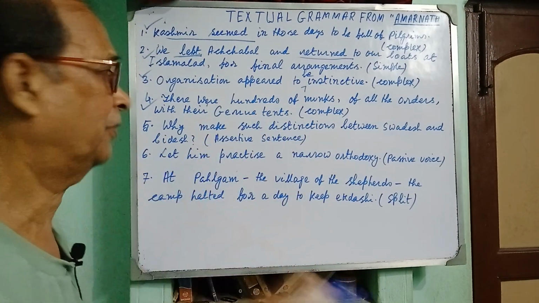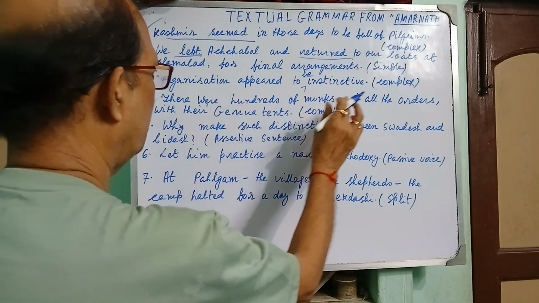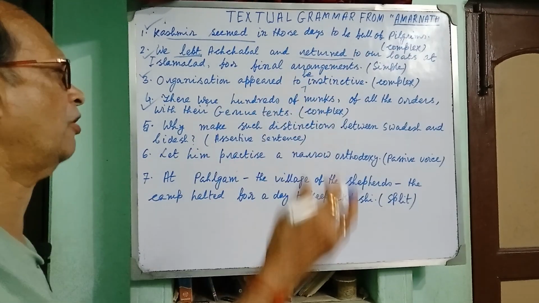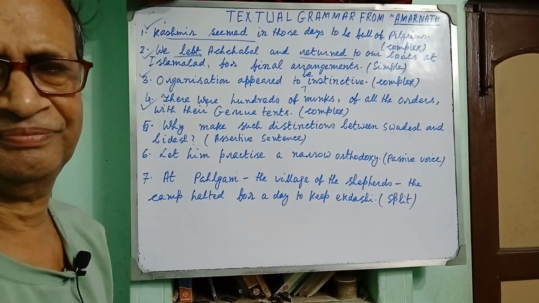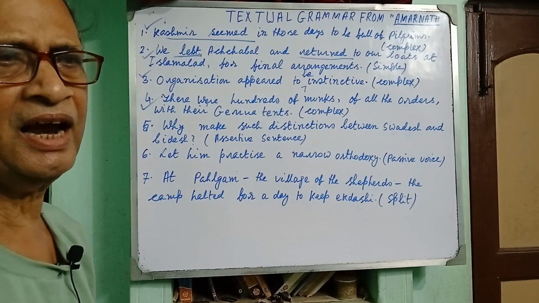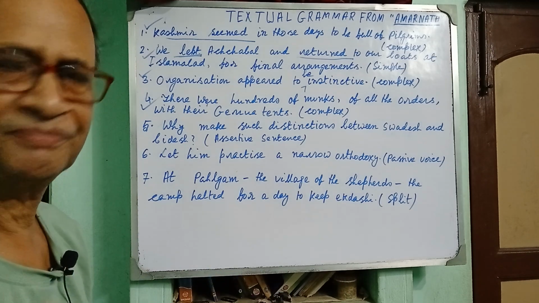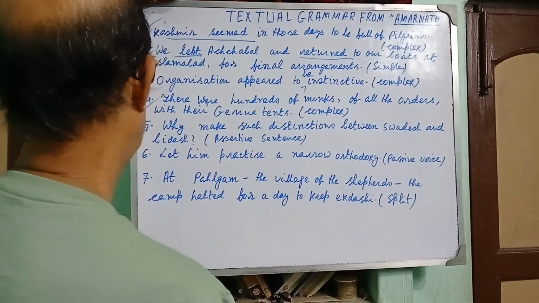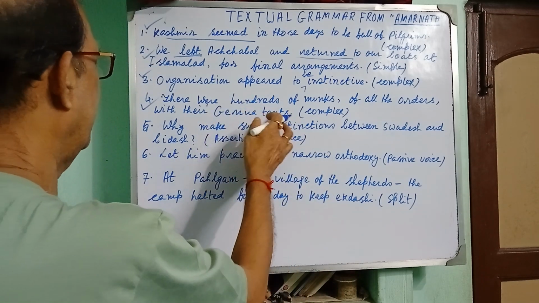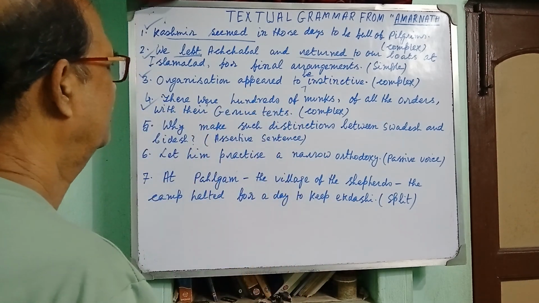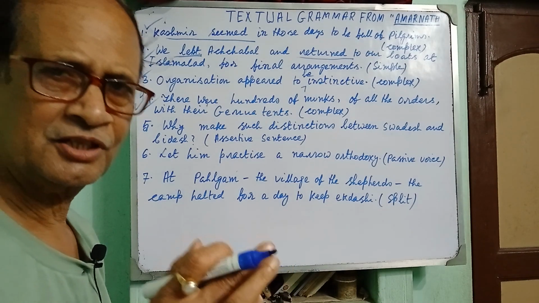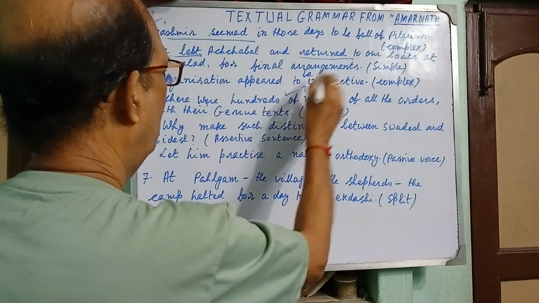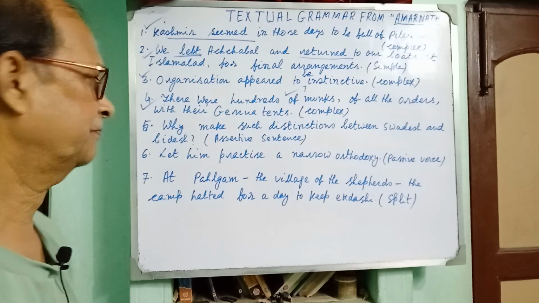Remember and follow, double had: one for past perfect tense and the other for to have. It is a subordinate adjective clause or relative clause, qualifying the noun monks, or hundreds of monks.